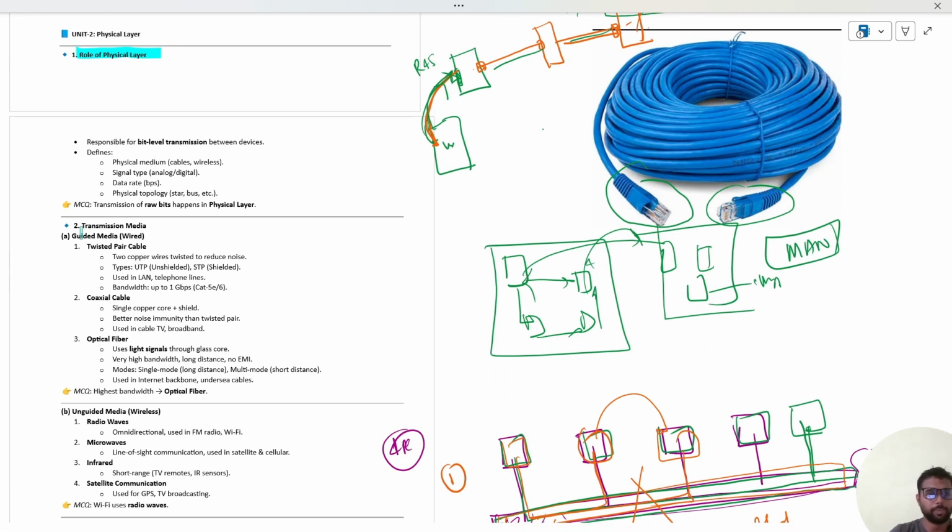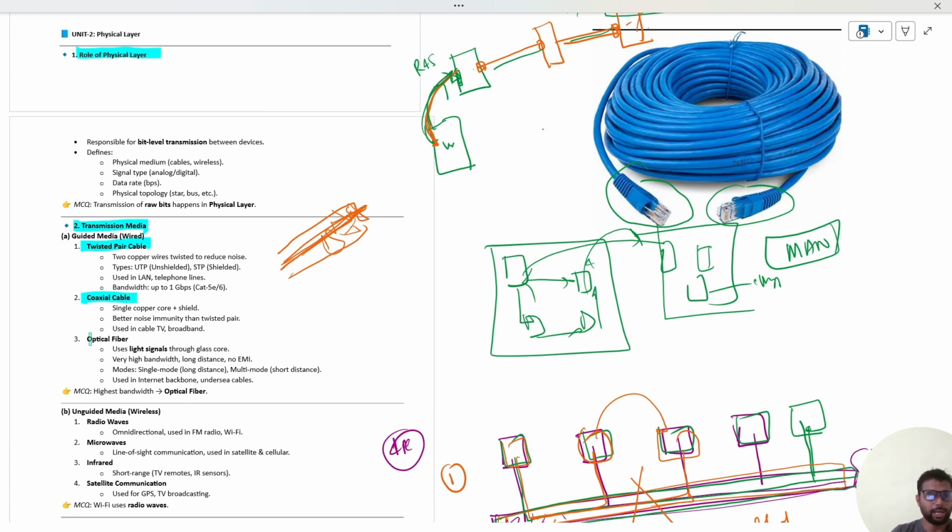Then transmission medium. Transmission medium can be twisted pair cable, that is the copper pair, or coaxial cable. What is a coaxial cable? See, you have seen the cable that was used in the dish antenna, where there is a central backbone to the cable, which is a metallic cable, and then around it there are copper or say aluminium wires wrapped all around it. That is used in DTH services, and that cable is called the coaxial cable. Then we have the optical fiber.